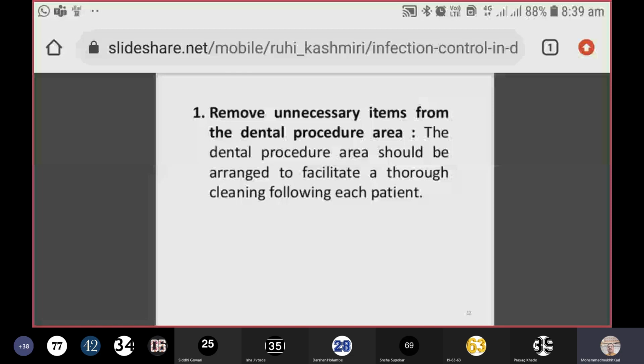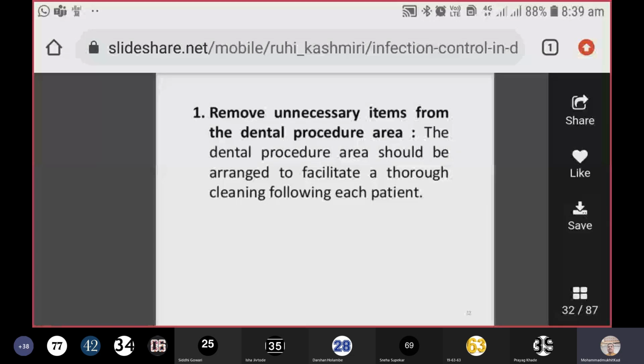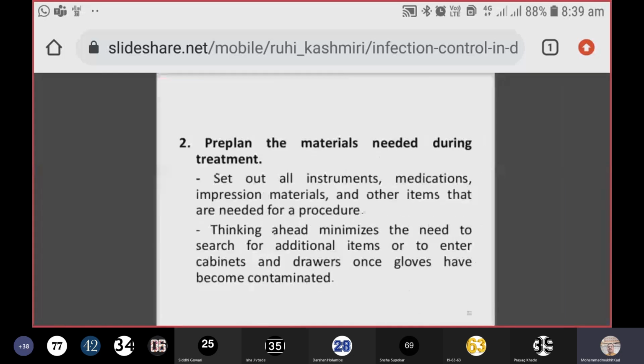So what are those? Remove unnecessary items from the dental procedure area. You cannot keep too many items on the dental chair or near the dental chair. Whatever is required, you must keep with that. Do not at all keep your chair or your nearby area overcrowded. Okay, that will increase the chances of infection. The dental procedure area should be arranged to facilitate a thorough cleaning following each patient. Of course, when you're done with the patient, you must clean the area properly.